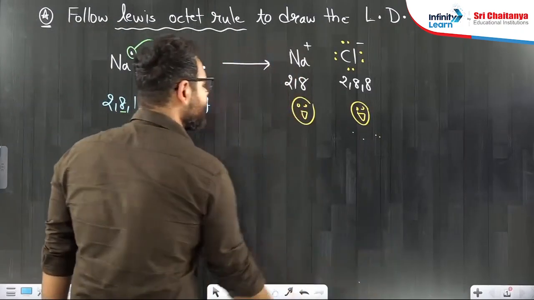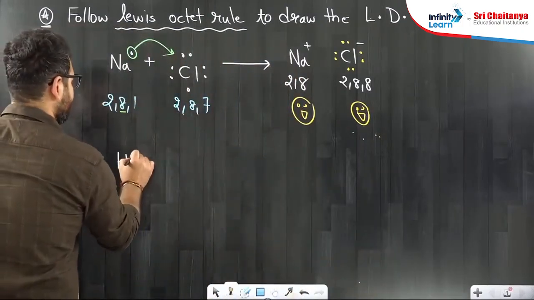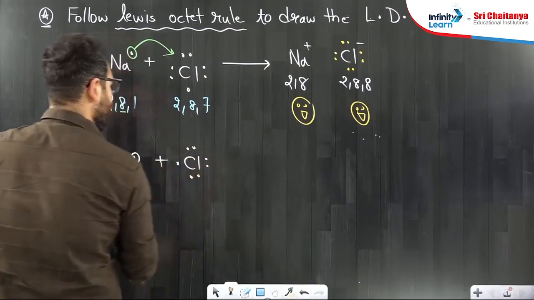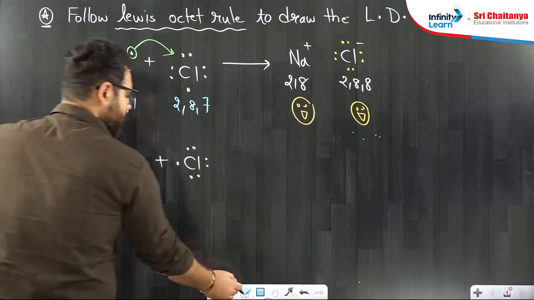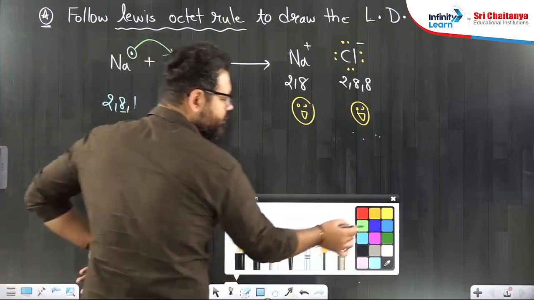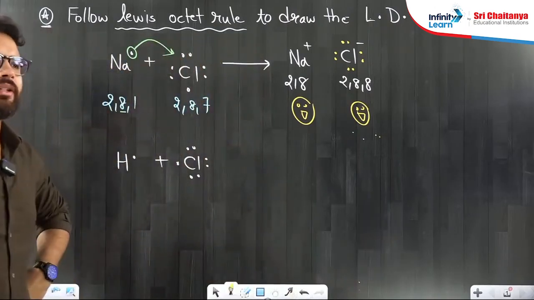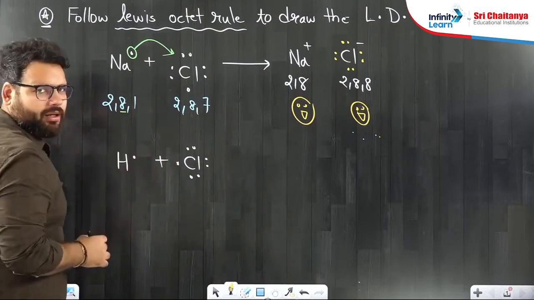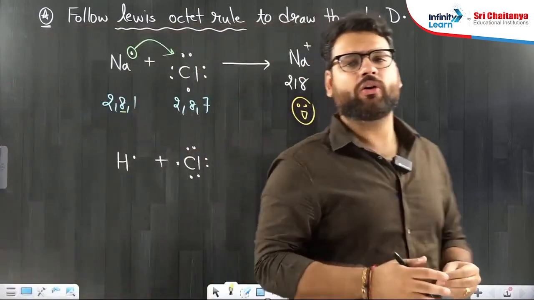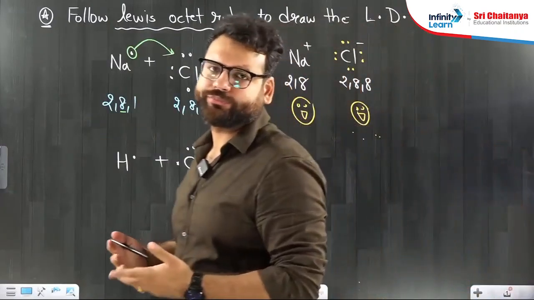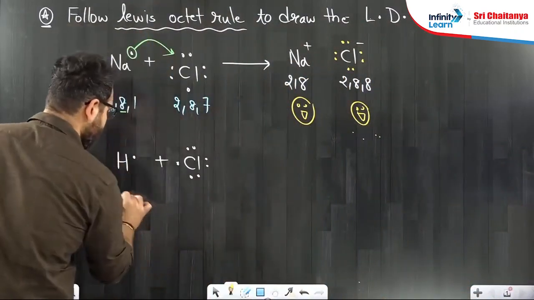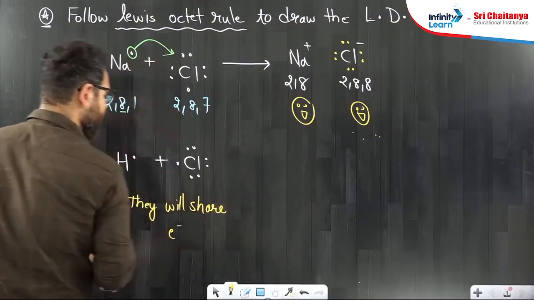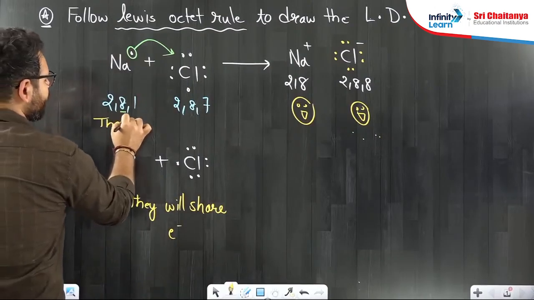Okay. In other words, they can share also. Let's say if there is a hydrogen and there is chlorine. In this particular case, as you know, hydrogen chloride exists as HCl gas. So in this case, chlorine does not gain an electron. Instead, because hydrogen is not a metal, hydrogen is a non-metal, and non-metals do not just lose their electron like that. So in this case, they will share electron. Here they are exchanging electron.